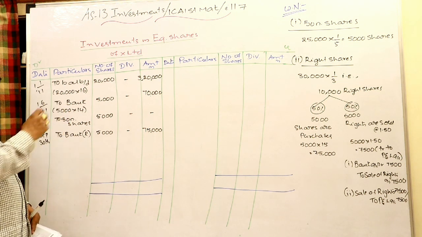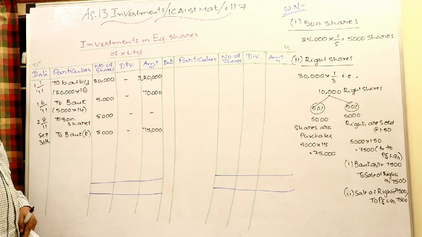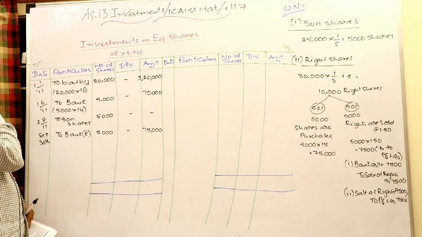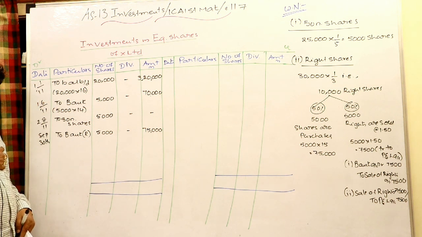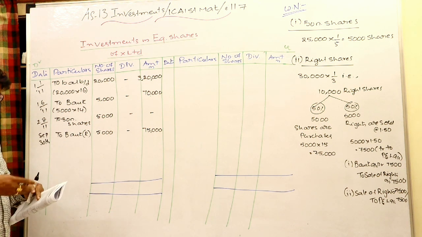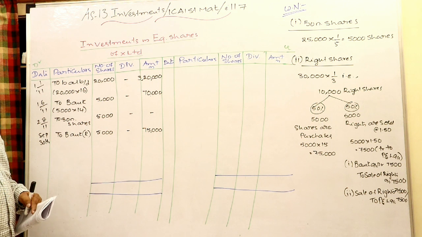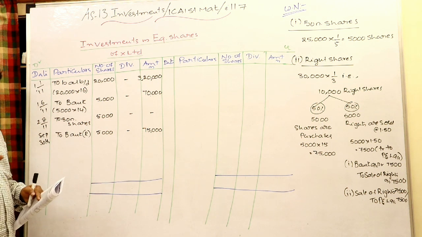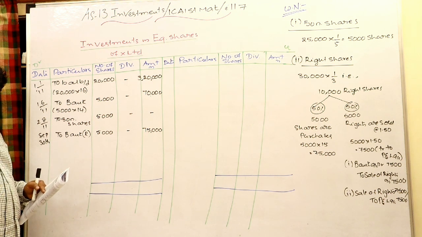Why is pre acquisition dividend a cost of investment? While purchasing the shares from you, on which date did I purchase? On 1/6/2011 I am purchasing. Usually the company will declare the dividend in October or November. So the company will declare during this year also, during the month of November or October, so that the dividend you will receive. Of course there is no guarantee, but usually the company will declare. So at the point of declaration of dividend, the shares will be held by you, so you will receive the dividend.